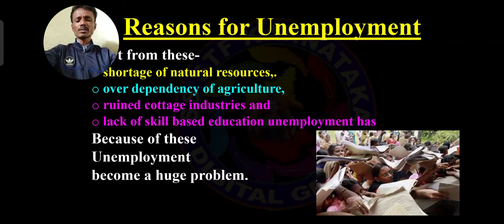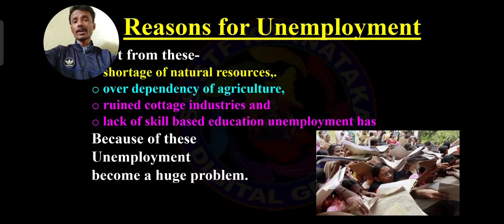Shortage means scarcity. There are no more natural resources because the population is more, so based on the population we are using most of the resources, and the resources are being emptied. Fifteen or twenty years back, no one purchased water, even drinking water or bathing water.